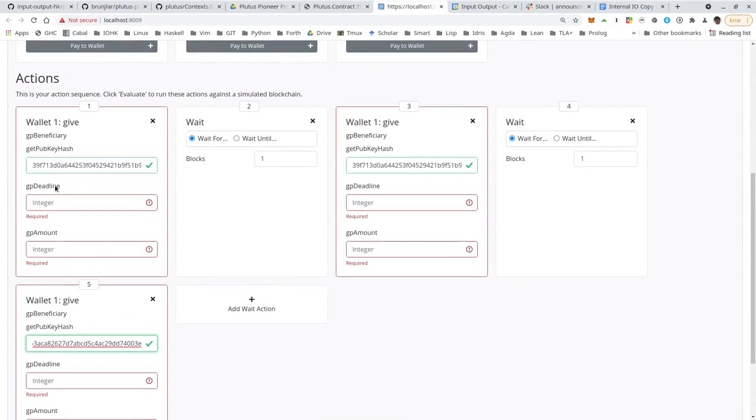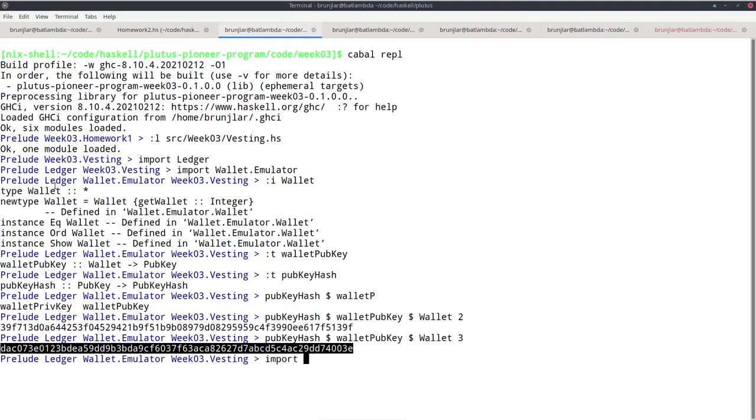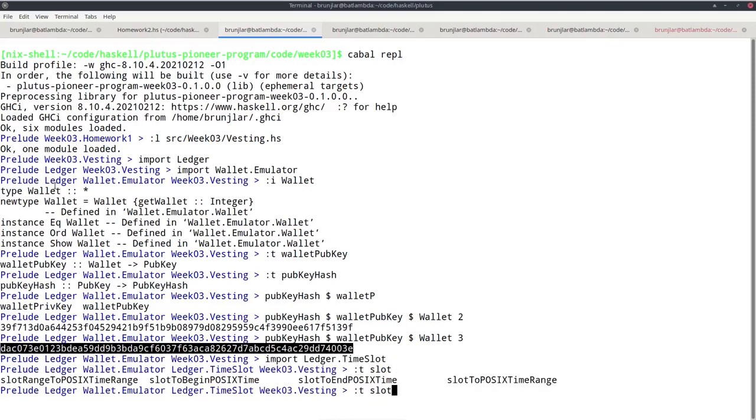Next problem is the deadline. In the last lecture, I showed you how to convert between slots and deadlines, or POSIX times, but unfortunately this has changed in the meantime. So back then you just needed a slot and out came a POSIX time. Now there's a second argument. If we go back to the REPL and import Ledger.TimeSlot, then there's a function slotToBeginPOSIXTime.